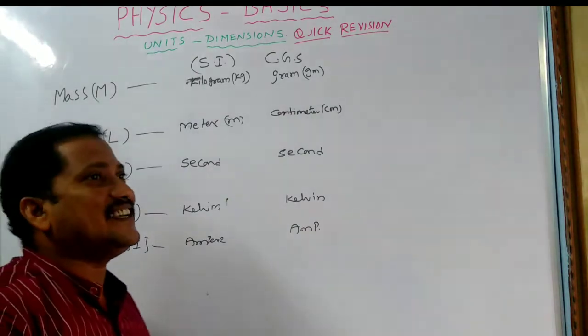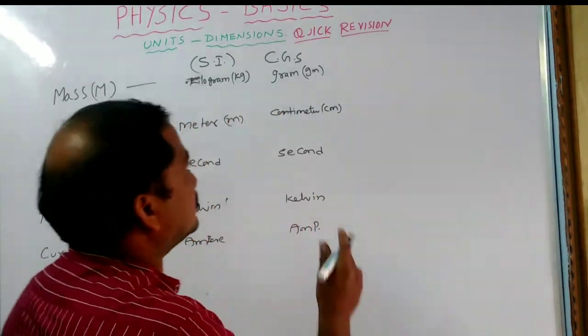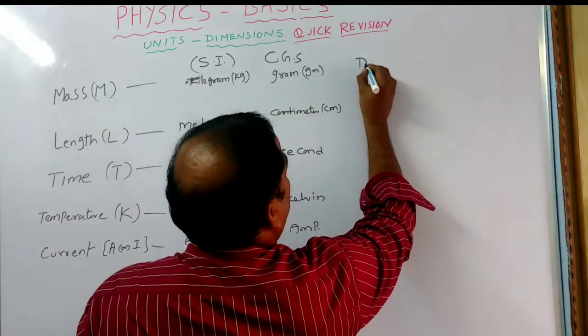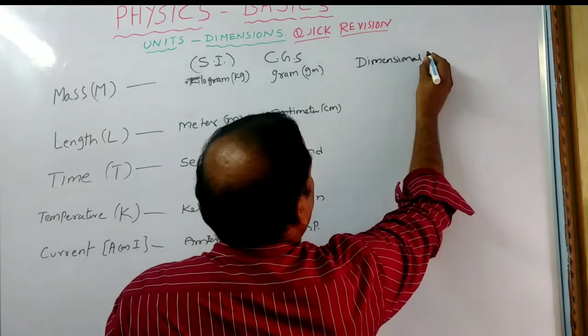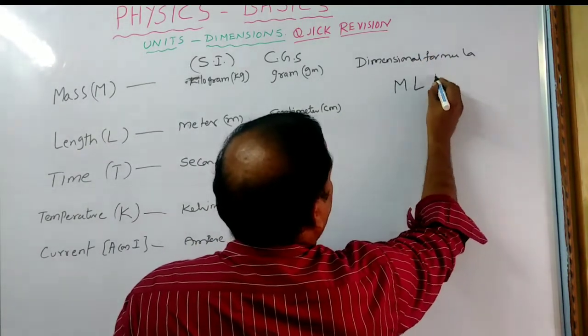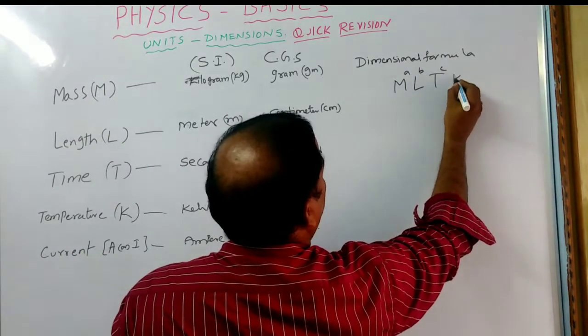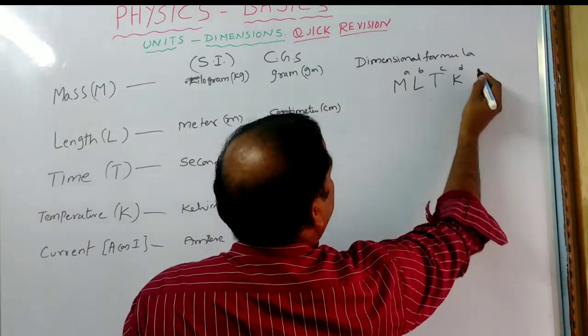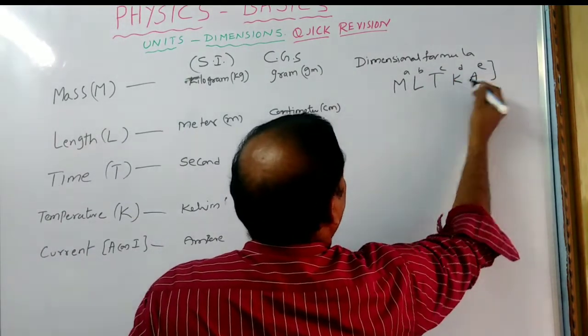So how can you write a dimension formula? The dimension formula is M to the power A, L to the power B, T to the power C. If you use Kelvin, that is temperature, K to the power D. If you use current, A to the power E, like this.